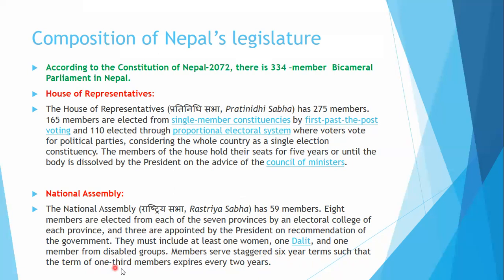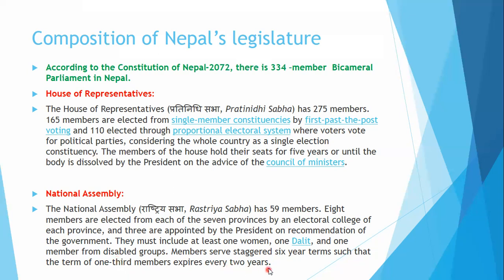Expires, and they are appointed by the same process. New members will be appointed. Okay, and another 1/3 will expire next year, and new ones will come. The remaining last 1/3 members will expire after 3 years, and they will be appointed again.